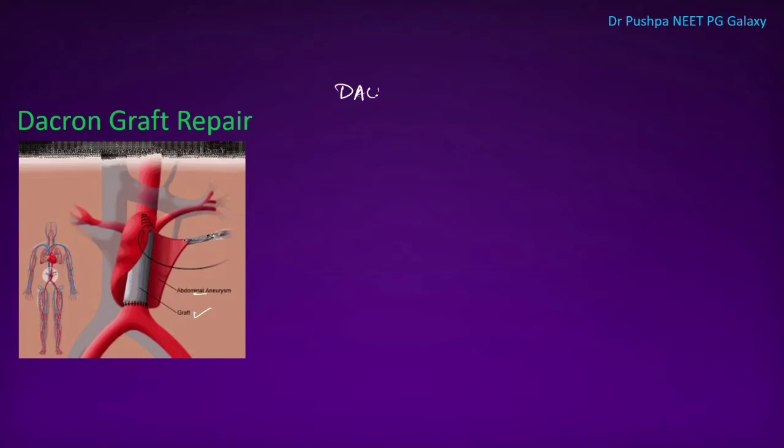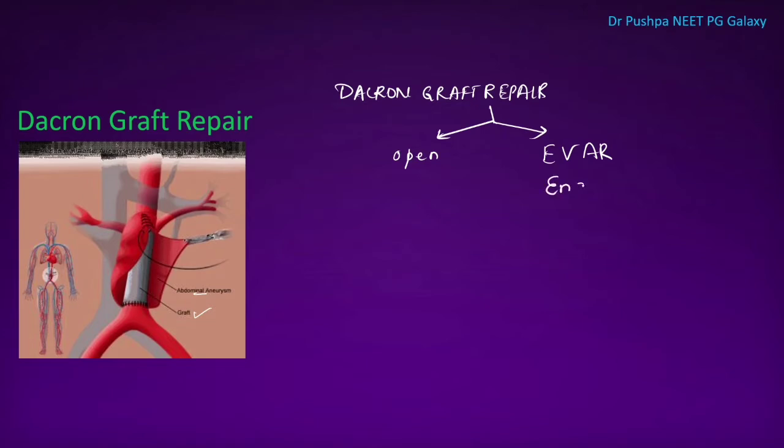This Dacron graft repair can be done in two ways: either the open method or endovascular aneurysm repair. This is endovascular aneurysm repair. This is the open method.